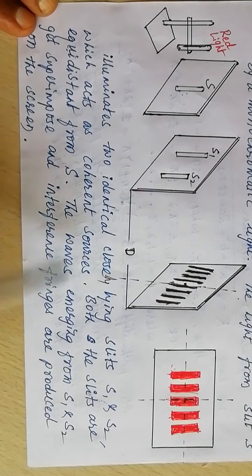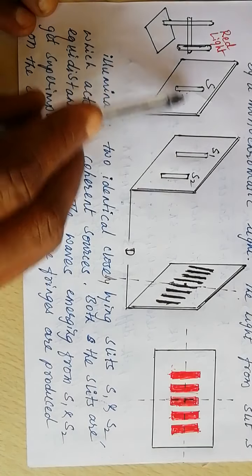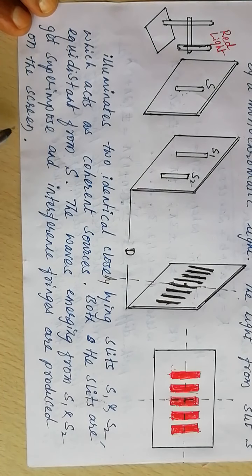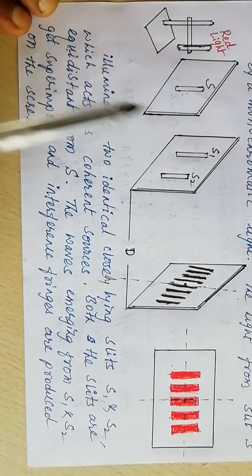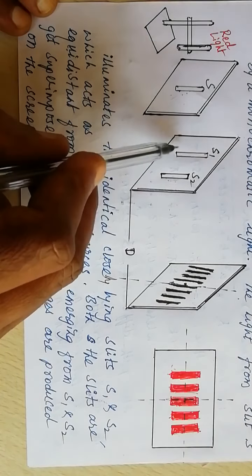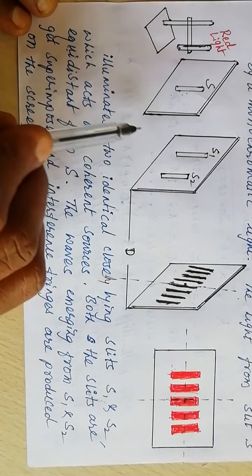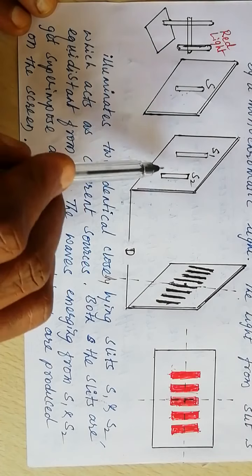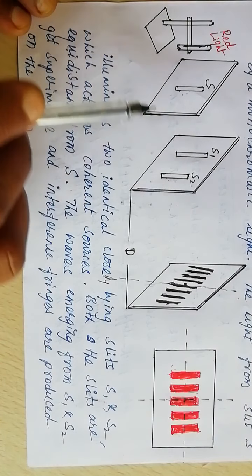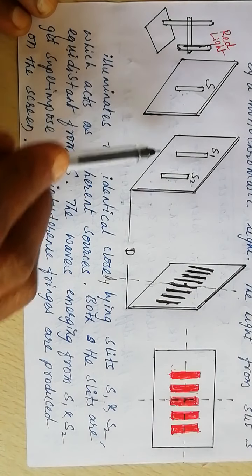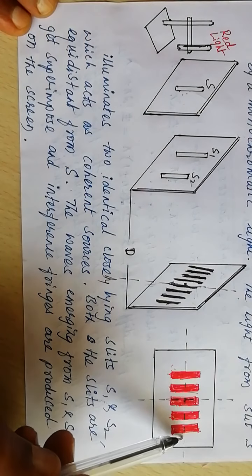Both the slits are equidistant from S. This distance must be the same. The width of the slits must be very narrow. In other words, the width must be a fraction of a millimeter. If S1 and S2 are rectangular slits with larger width, then the interference pattern disappears.